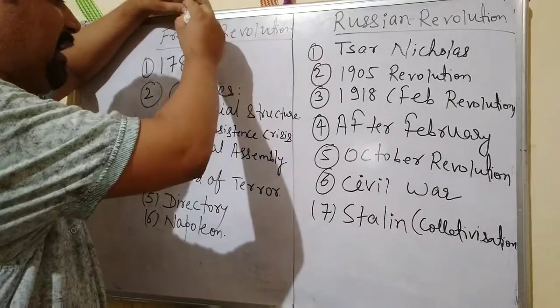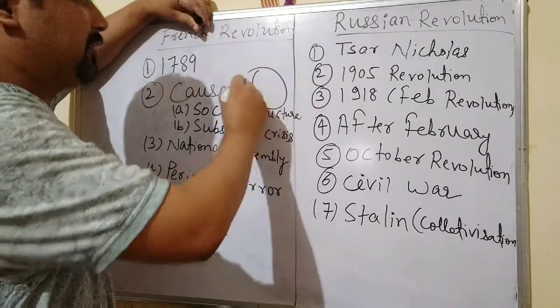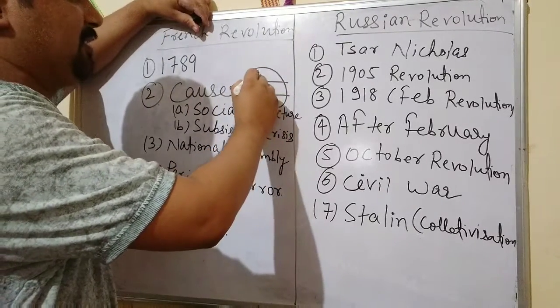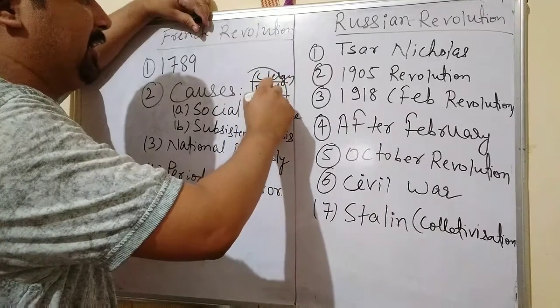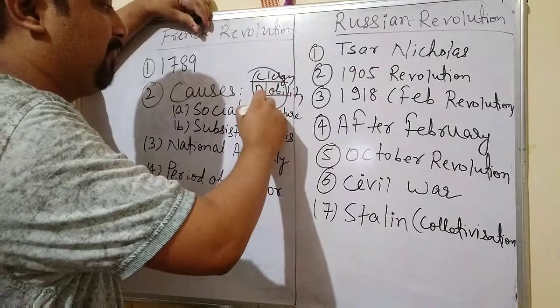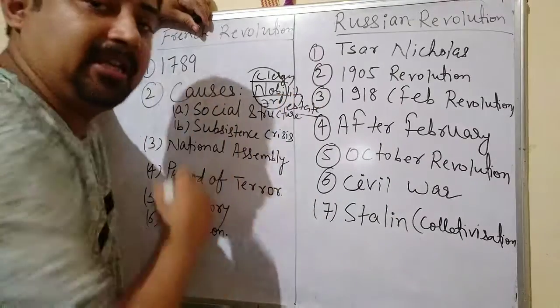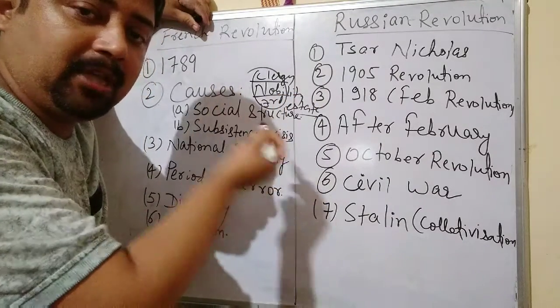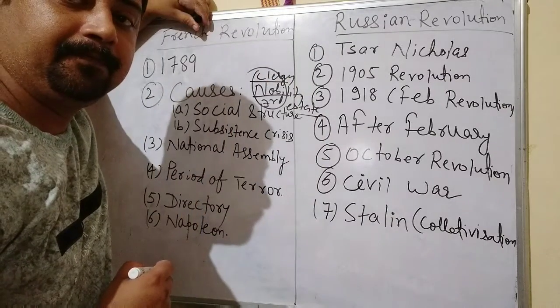So basically in the social structure, three important groups were there. First one was the clergy group, churchmen. Second was the nobility, I mean king and king's relatives. And third group was the third state, or the middle class people. So basically the third state was paying the tax and clergy and nobility were getting the benefits.